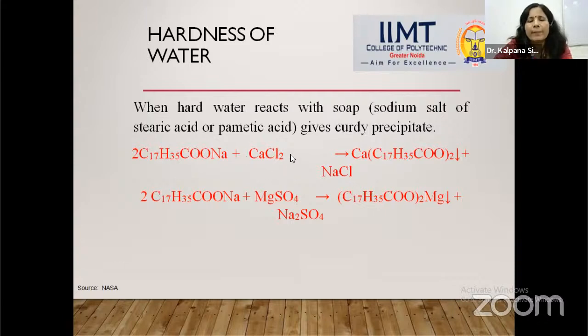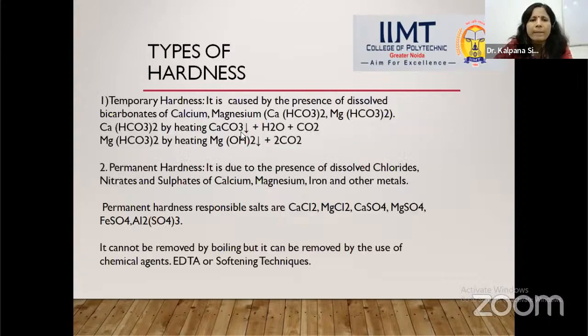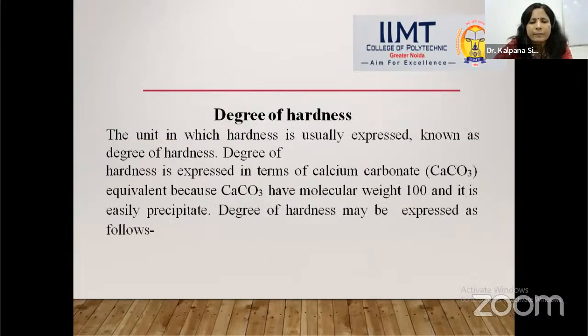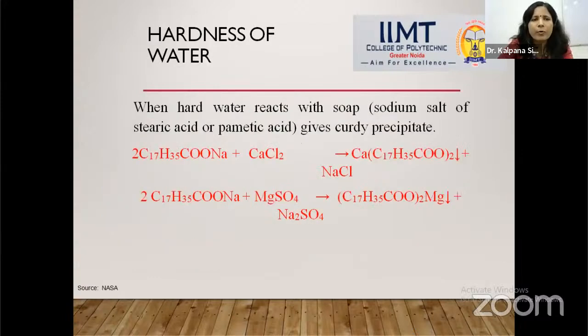So what happens if calcium chloride is present in the hard water? Calcium chloride reacts with sodium stearate, C17H35COONa, and forms calcium stearate.